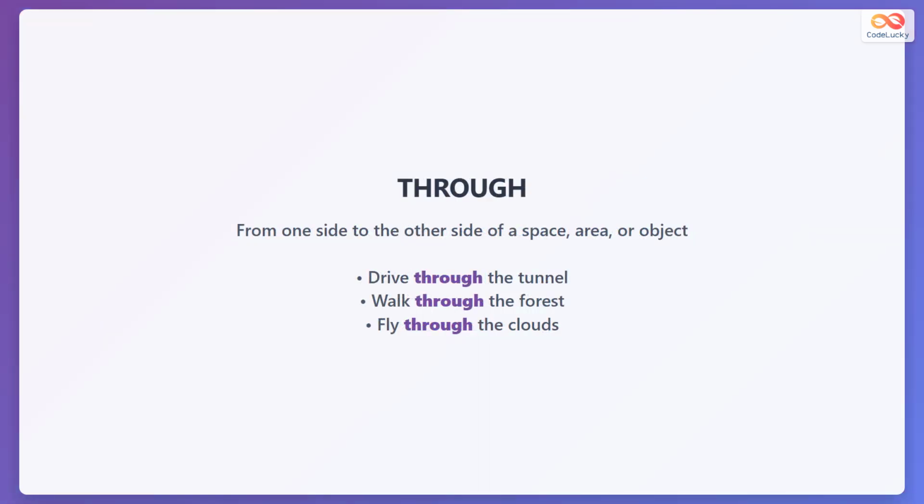Through means moving from one side to the other side of a space, area, or object. For example, you can drive through a tunnel, walk through a forest, or fly through the clouds. Through usually implies moving inside something and coming out the other side.